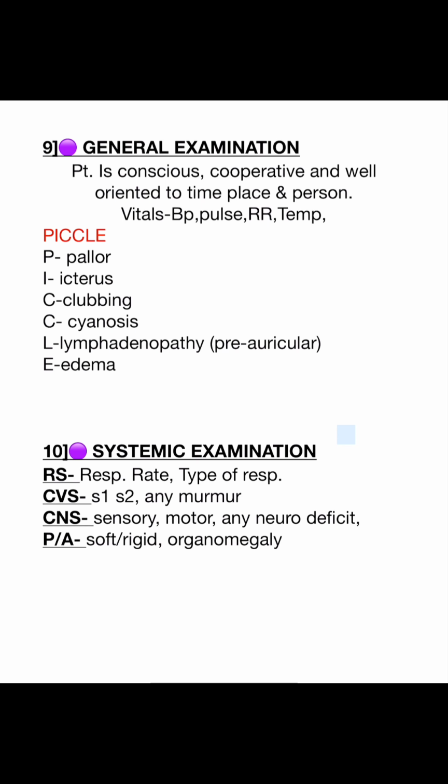Then general examination. Always start with patient is conscious, cooperative and well oriented to time, place and person. Write the vitals, BP, pulse, respiratory rate, temperature. Don't forget to write the PICKLE, that is pallor, icterus, clubbing, cyanosis, lymphadenopathy and edema. Followed by systemic examination. Mention RS, CVS, CNS and per abdominal examination. Till here, the history taking will be similar for ear and nose.